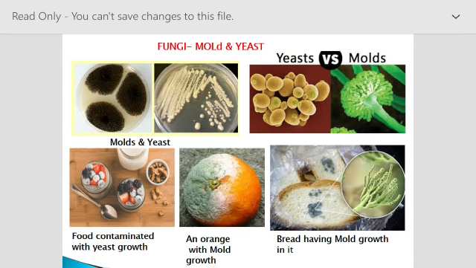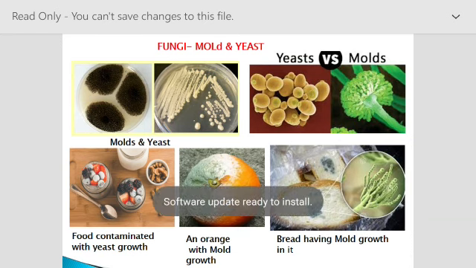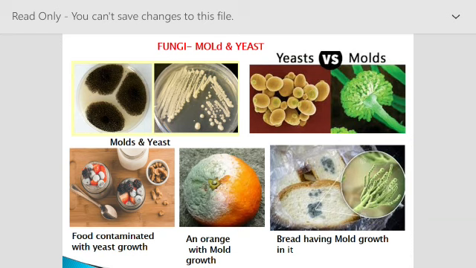Because fungi are what? They are heterotrophic. They have a heterotrophic mode of nutrition. So fungi want moist places as well as nutrition. For nutrition, they grow on the bread and take nutrition from that bread, and in that way there is a growth of mold on it. Similarly you must have seen it on oranges. If an orange is kept for a very long period of time, you will see a blackish white growth on it. That is only mold that develops on that orange.